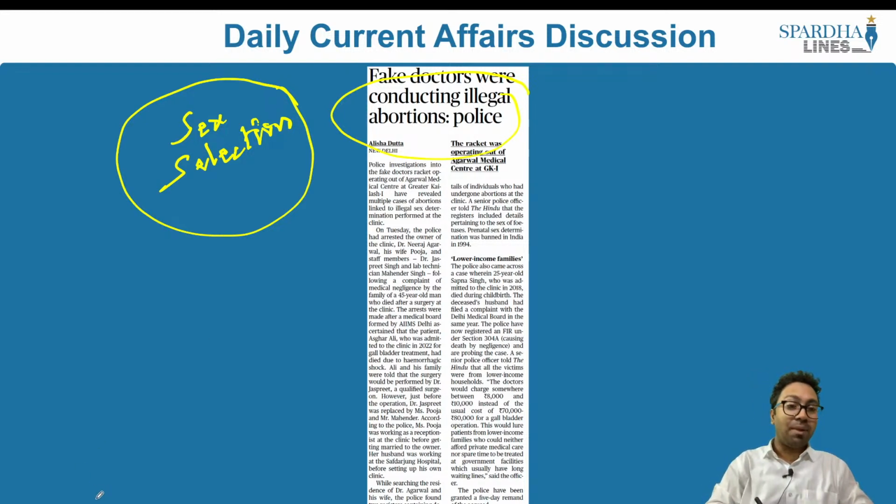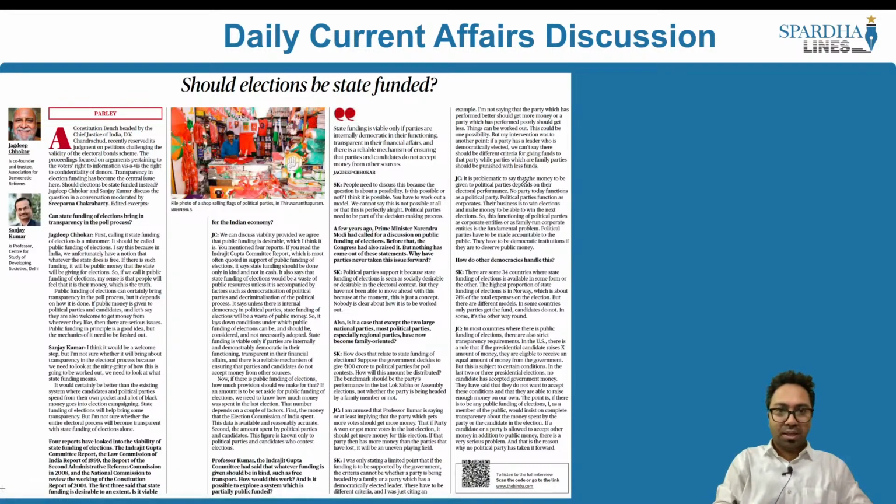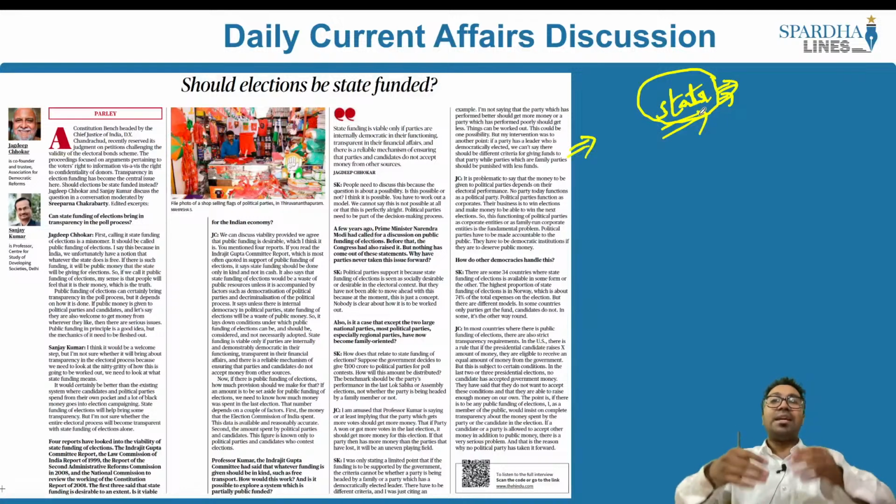Now let's look into the mains article, which is very important from your GS paper 2 polity. The article here is speaking about the state funded elections. So the first important concept that we have to understand is what state funded elections are. When we speak about state funded elections, state here does not mean the state of Karnataka or the state of Maharashtra. State here stands for the country, or in political norms it also stands for the nation, and it ultimately means the government.